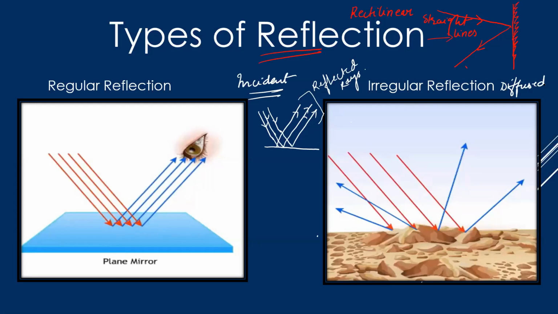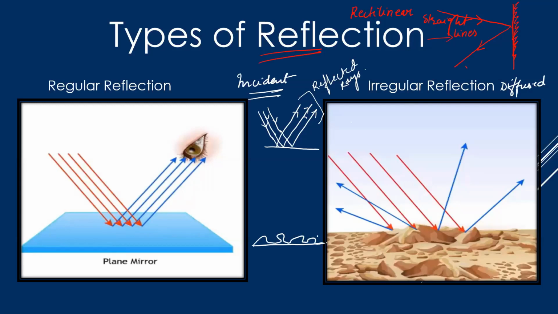Regular reflection occurs when the ray of light is incident on a smooth and shiny surface. Another type of reflection is called irregular or diffuse reflection. What is the difference? Incident rays are always parallel, but here your surface won't be smooth, it would be a rough surface.